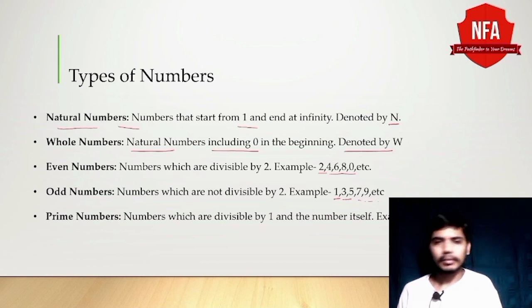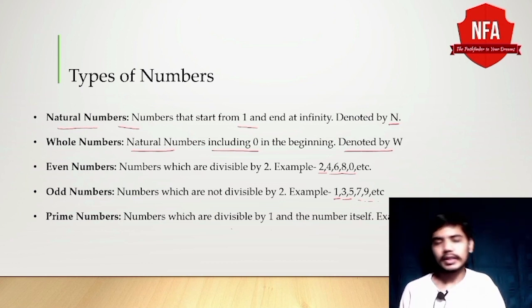Now let's come to prime numbers. Numbers which are divisible by 1 and the number itself are prime numbers, or we can say a prime number is a number greater than 1 which is not a product of smaller natural numbers. For example, we have 2, 3, 5, 7, 11, 13. These are examples of prime numbers.